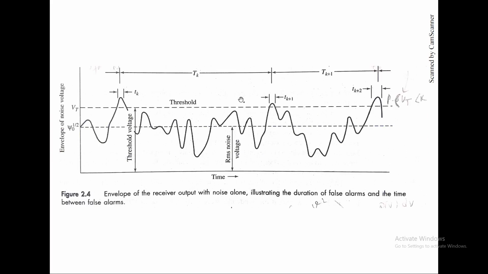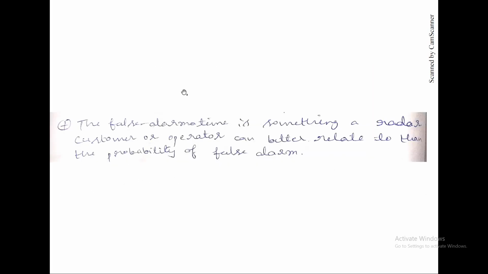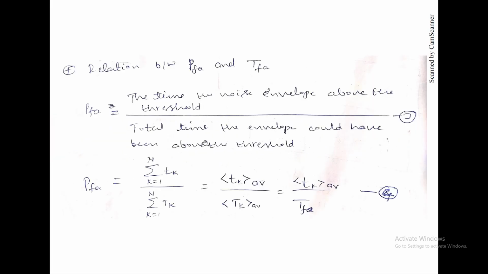This means from here to here there is a chance, that is capital Tk, and it might extend until here. So he is talking about the total: total small tk by total capital Tk.